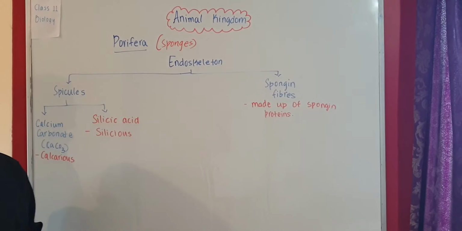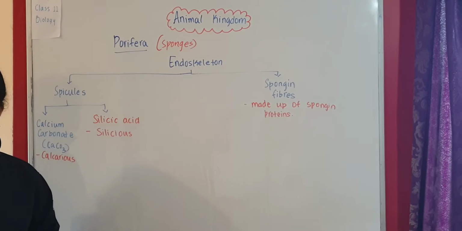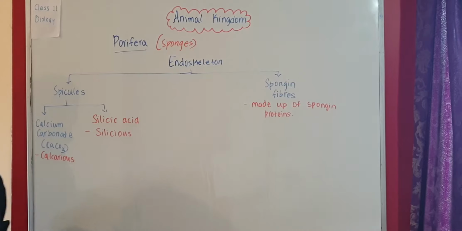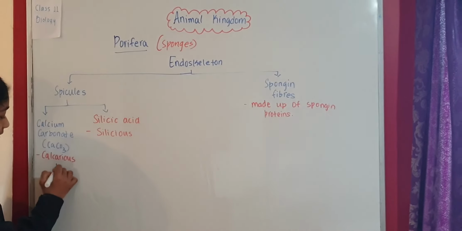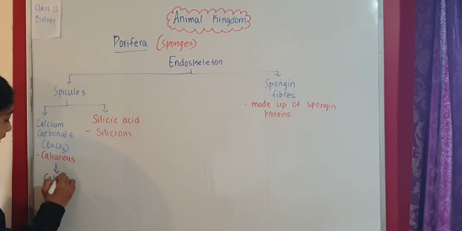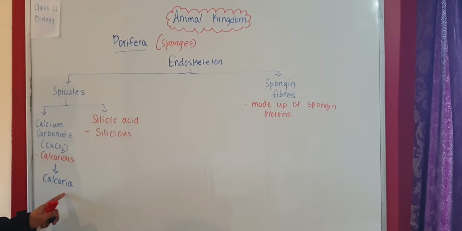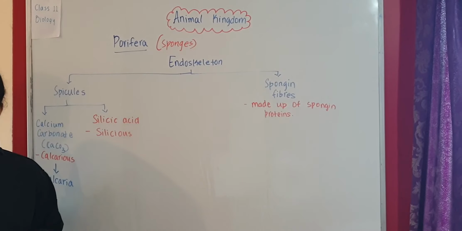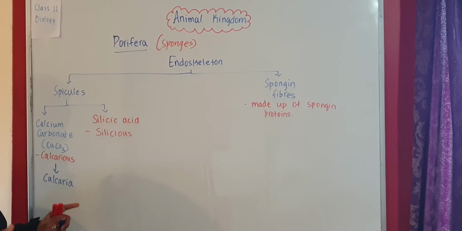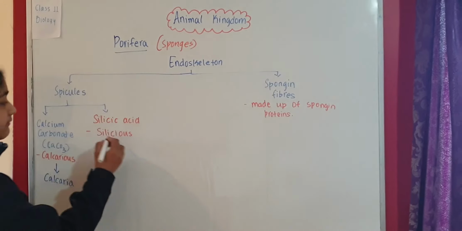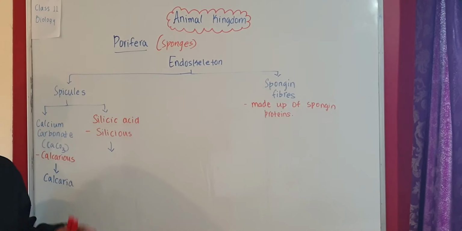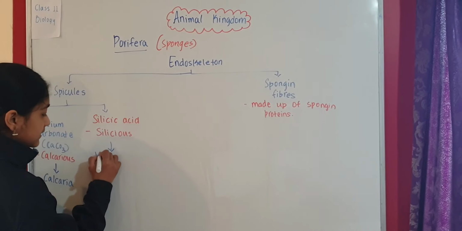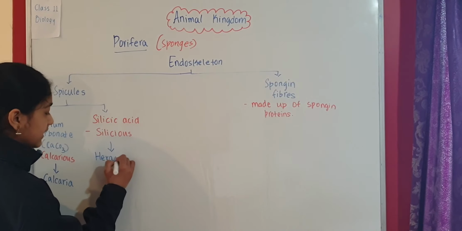Now, based on the endoskeleton, sponges can be classified into 3 classes. If they have calcareous spicules, the class is called Calcarea. If they have siliceous spicules, made up of silicic acid, they are called Hexactinellida.